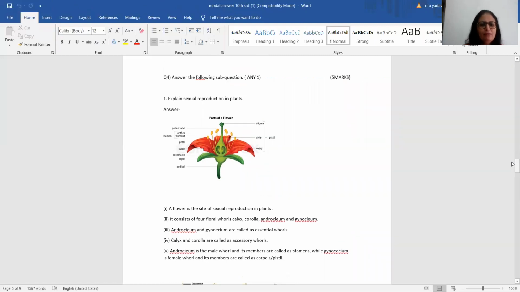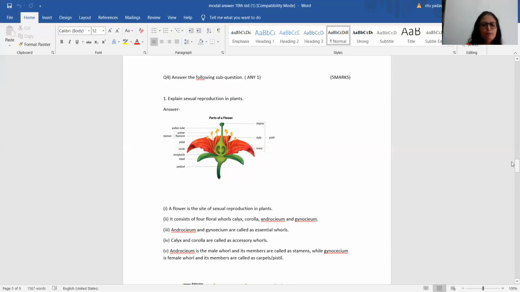You need to mention everything, right from pedicel, sepals. Then you need to mention the male reproductive part, that is the androecium, which consists of anther and filament. Then in the center, you can see the stigma, style and ovary. Together, it is called pistil or carpel. Fine. Let's see the explanation.